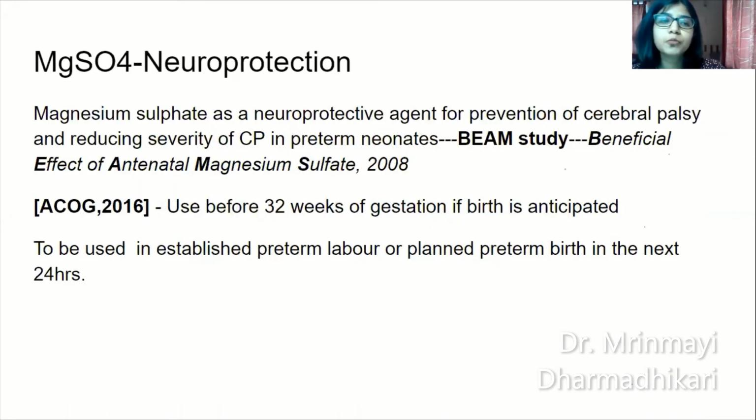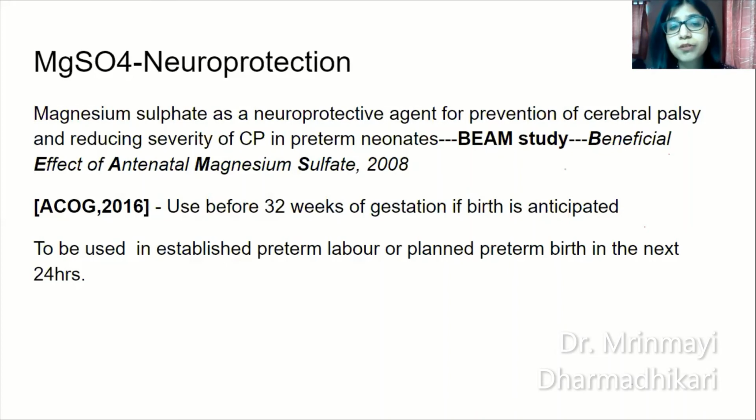Magnesium sulfate neuroprotection. Now, magnesium sulfate, most of you must already be practicing this, is used as a neuroprotective agent for prevention of cerebral palsy and reducing the severity of cerebral palsy in preterm neonates. After convincing and overwhelming evidence from a very important study, the BEAM study, beneficial effect of antenatal magnesium sulfate, done in 2008, magnesium sulfate was advised by ACOG for neuroprotection.